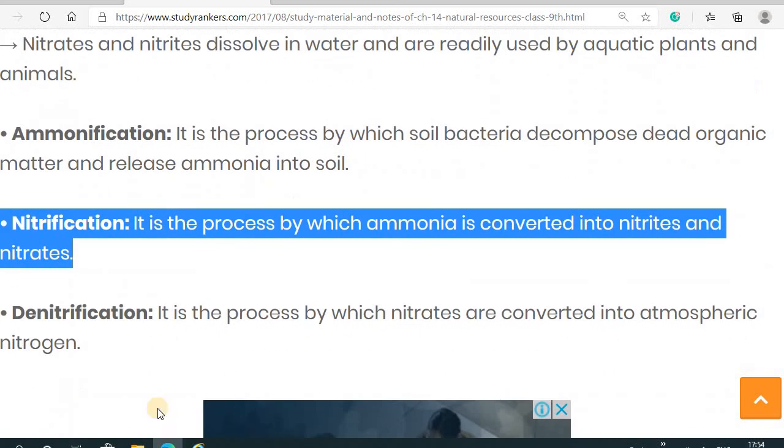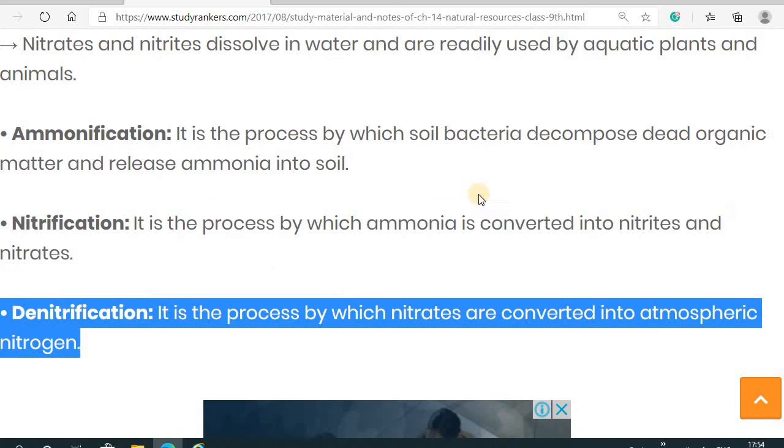And denitrification means, whatever nitrites and nitrates are formed, they are again converted into nitrogen and go into the atmosphere. So denitrification is the process by which the nitrates are converted into atmospheric nitrogen.